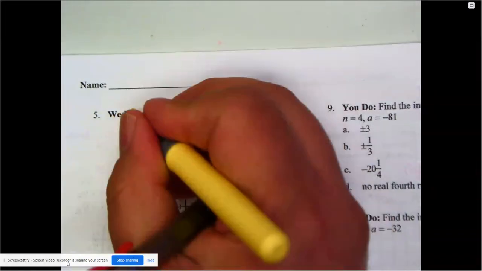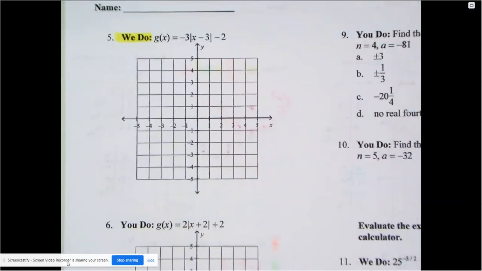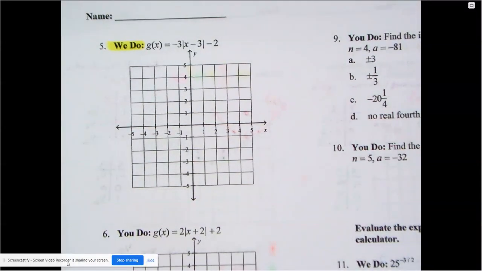All right, so we have another We Do right here. And it's another graph. Perfect. Let's see if I make a mistake on one of the numbers this time. Hopefully not. All right, first things first.